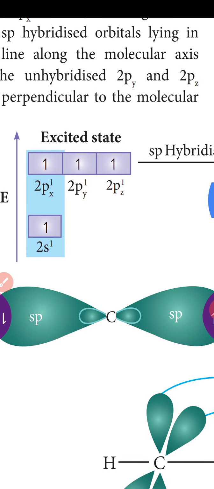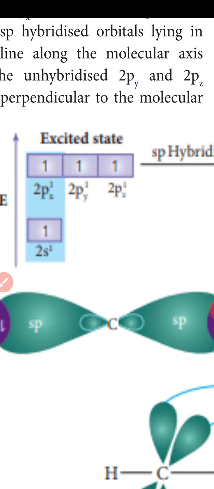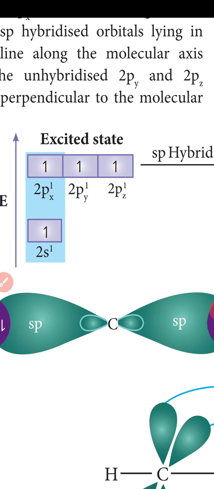Then, in acetylene molecules, both carbon atoms are in the sp hybridized state, involving the 2s and 2px orbitals, resulting in 2 equivalent sp hybridized orbitals lying in a straight line along the molecular axis. The unhybridized 2py and 2pz orbitals lie perpendicular to the molecular axis.